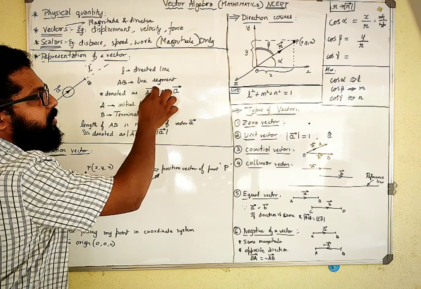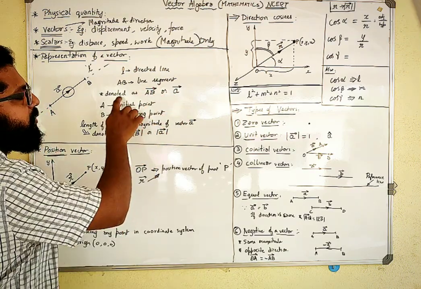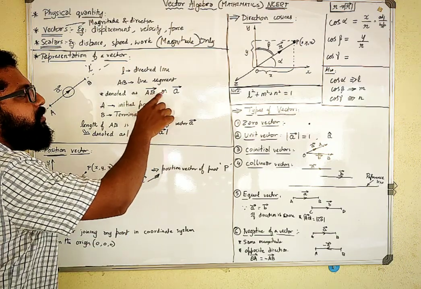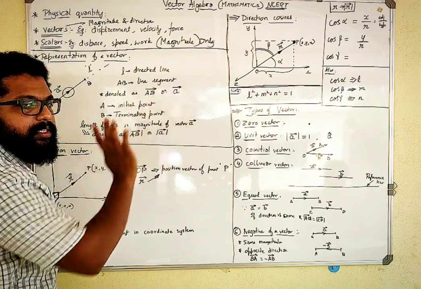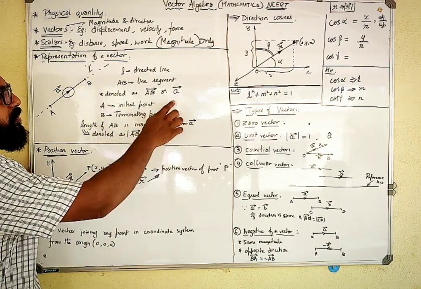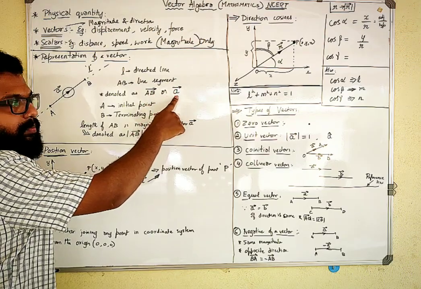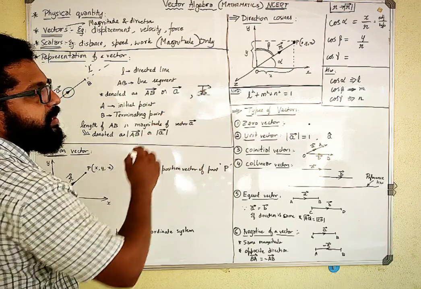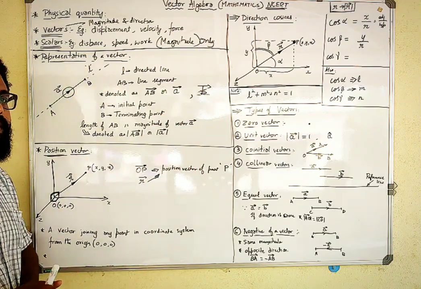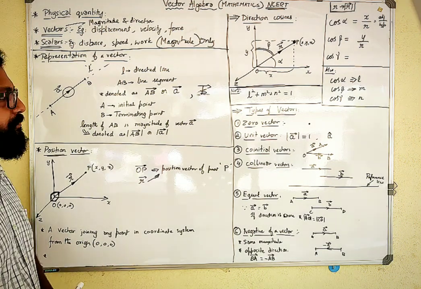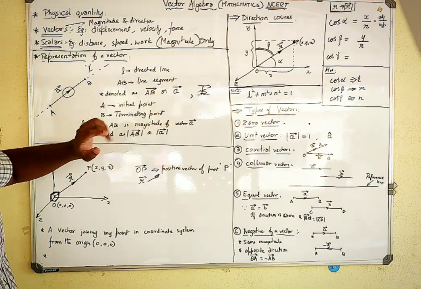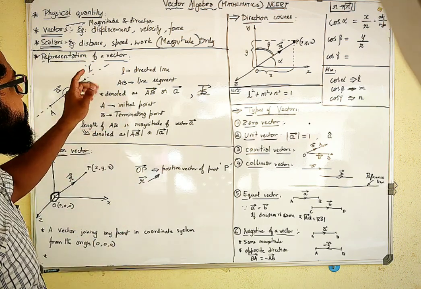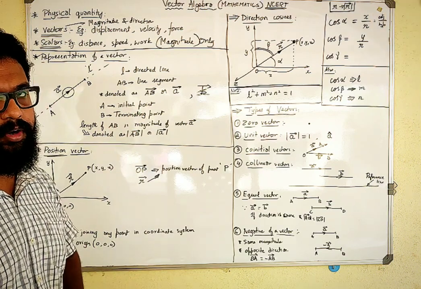This arrow mark above the letter means vector, so when I read this, you will not read it as AB arrow; you will read it as AB vector or a vector. Similarly, if it was something else, like b, it is read as b vector. If there is an arrow mark on top of it, we read it as a vector. In AB vector, A is the initial point, the starting point of the vector, and B is the ending or terminating point.